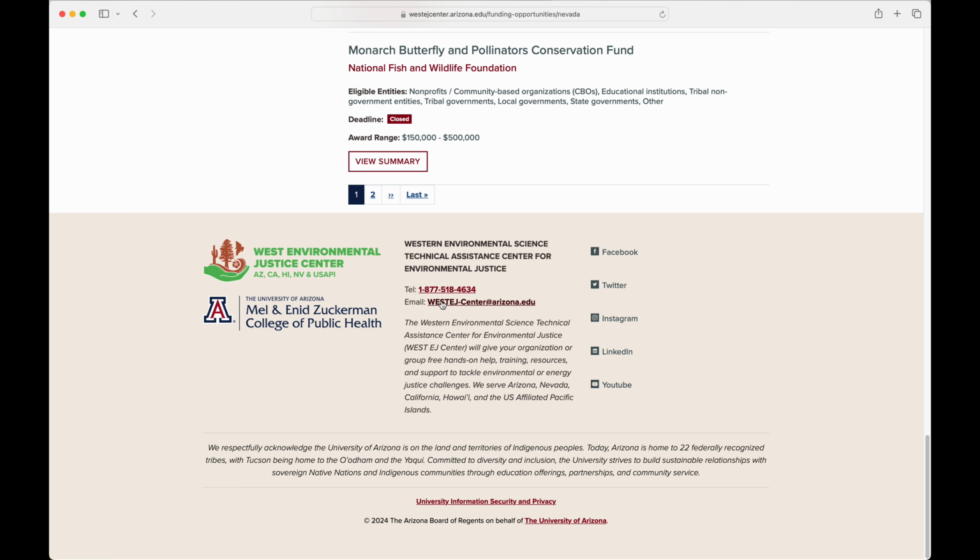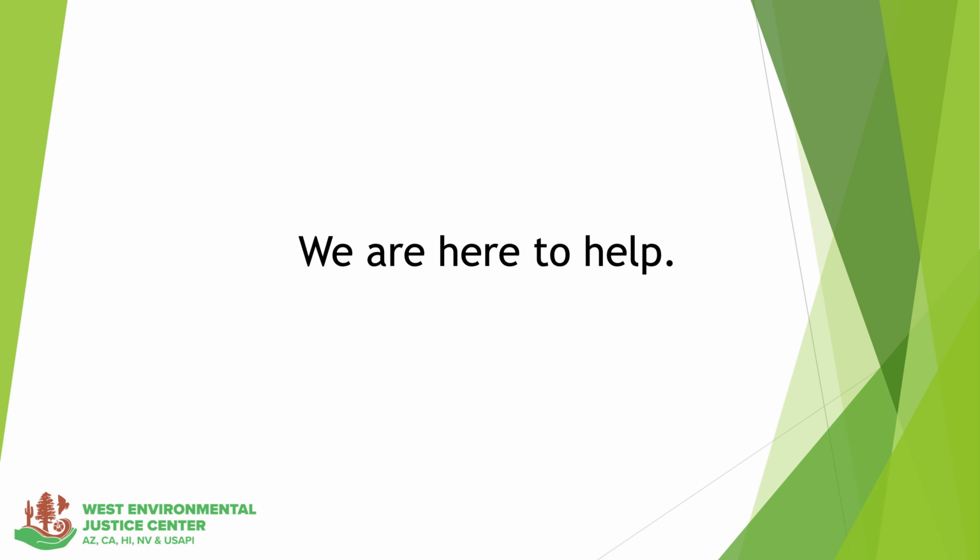Please note that while we do our best to include as many funding opportunities for energy, environment, and climate justice in EPA's Region 9, our database likely does not include all of these opportunities. We encourage you to try searching other databases as well, such as grants.gov.